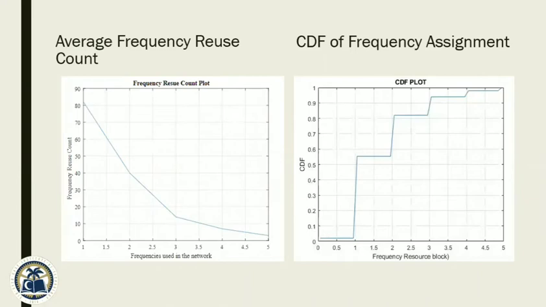Let us move towards our results now. This is the average frequency reuse count plot. Frequencies are assigned on a first come first served basis. So the traffic of nodes on the first frequency is high as compared to the other frequencies. We can say that the first frequency is used 80 times and the last frequency is used only 5 times. As the maximum frequency reuse on the first frequency increases, the interference also increases. And the next plot is the CDF of the frequency assignment.